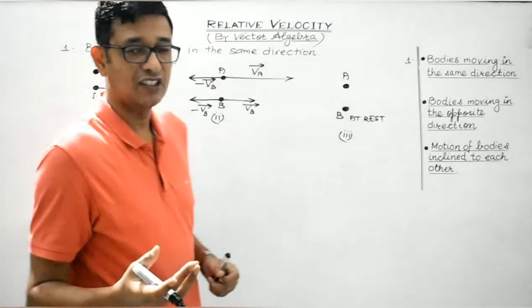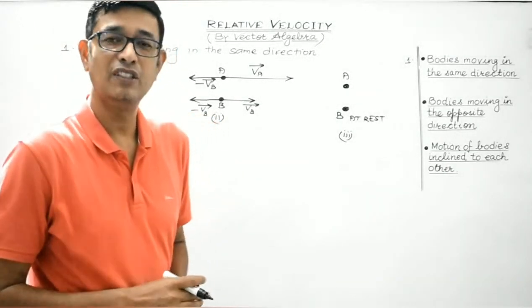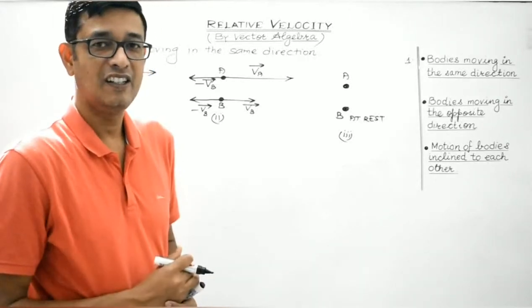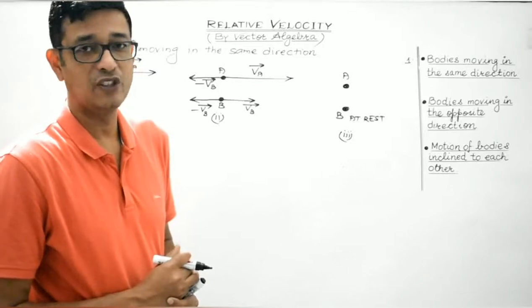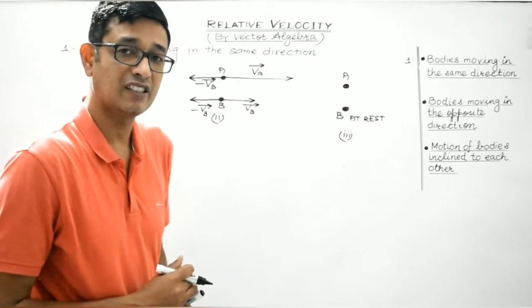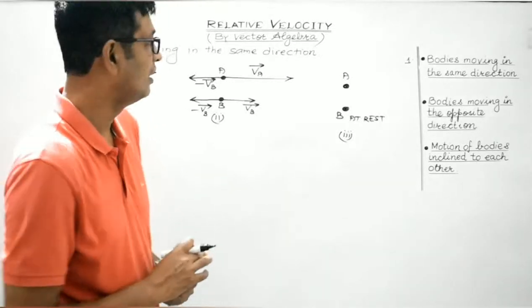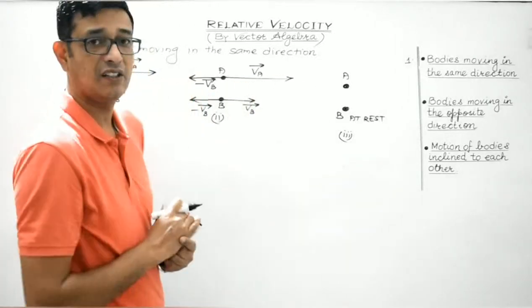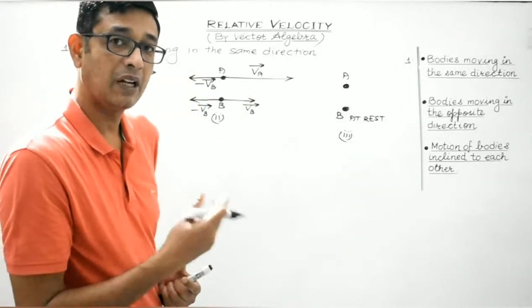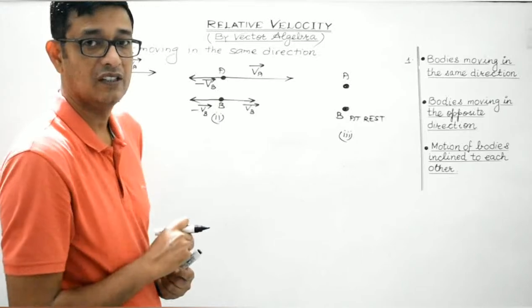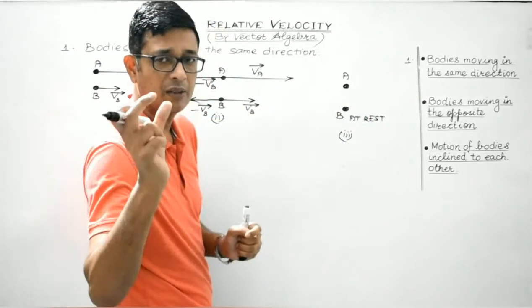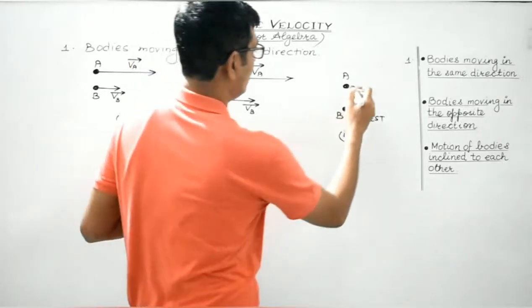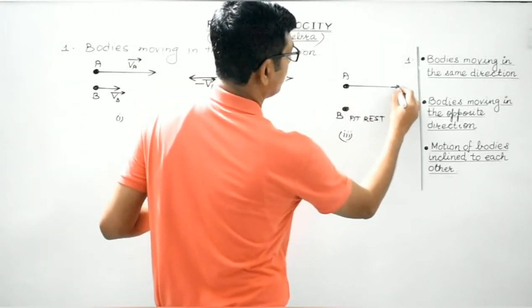We have discussed in the laws of vector addition that whenever two vectors are oppositely directed, the resultant is given by the difference in the magnitudes of the two vectors, and the resultant is along the direction of the dominating one. So VA is considered to be greater than VB, and the resultant would be VA minus VB along the direction of VA. So if it is 5 cm and 2 cm, it will be 3 cm. I am talking about the length of the arrow, right?